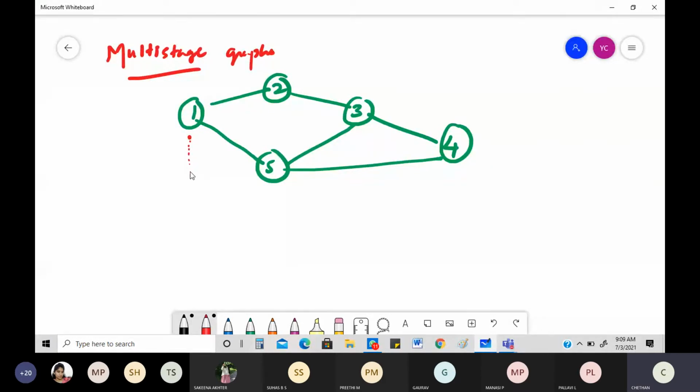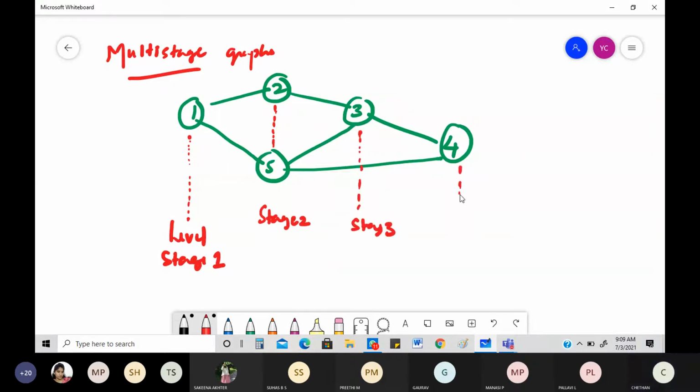So if I take that, what is the meaning of that? This is nothing but level 1, or you can call it stage 1. These two are coming at the same place, so you call it stage 2. What about this one? It's only having one, so this will become your stage 3. And this is your stage 4.